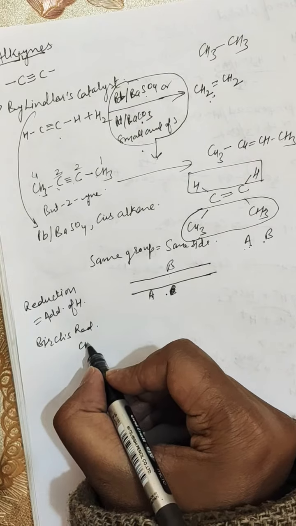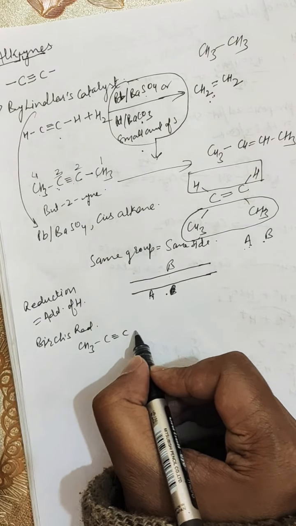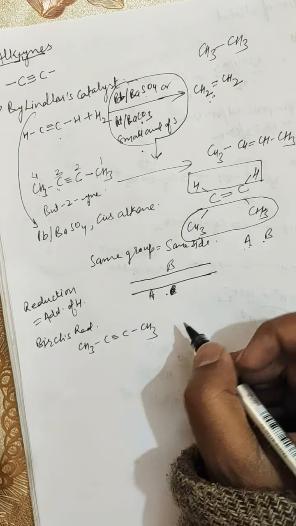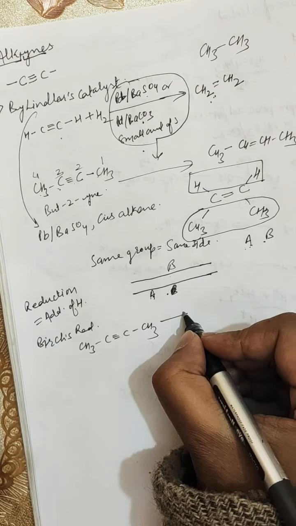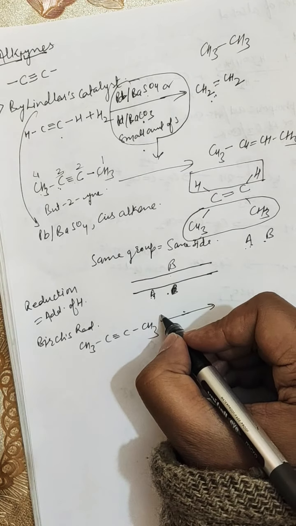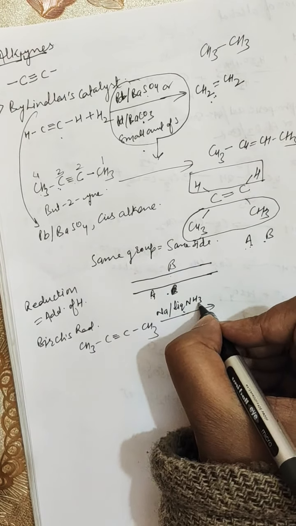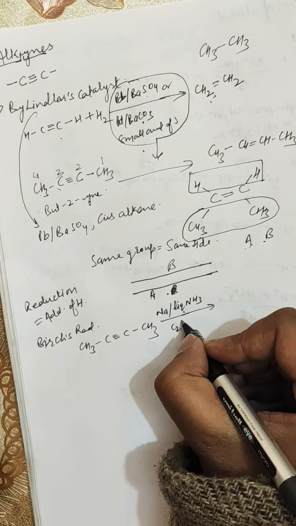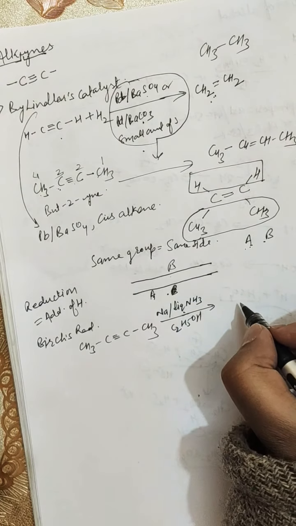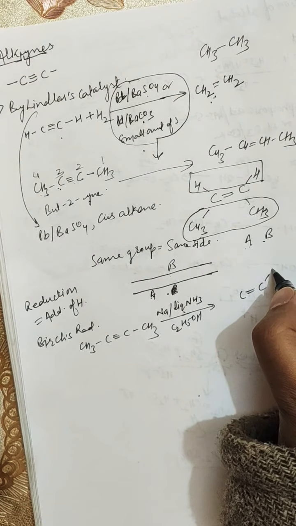So this is but-2-yne, and when we add Birch reagent to it, that is sodium metal in liquid ammonia in the presence of ethanol, it will result in the formation of